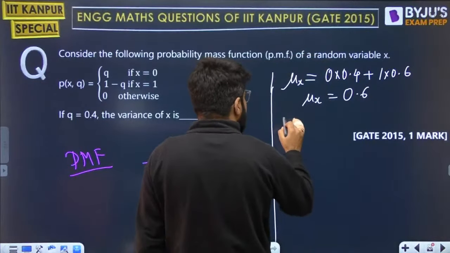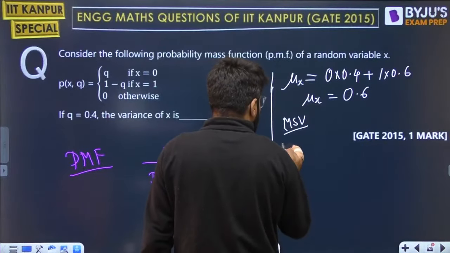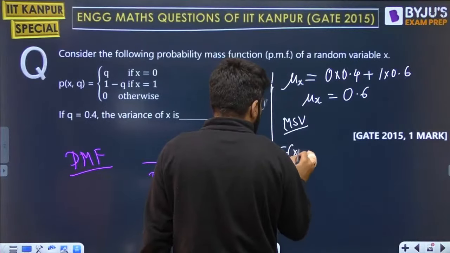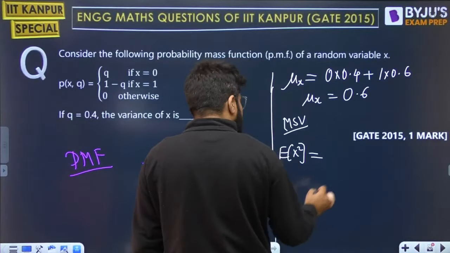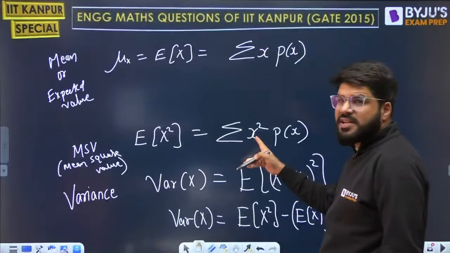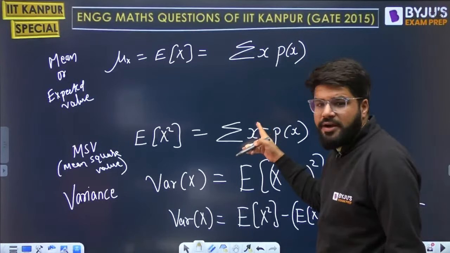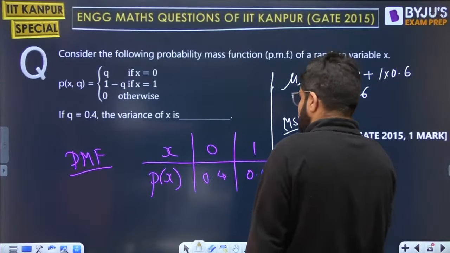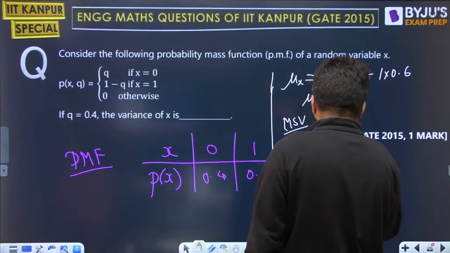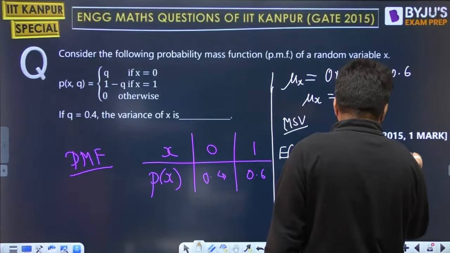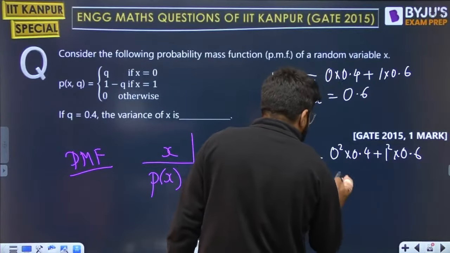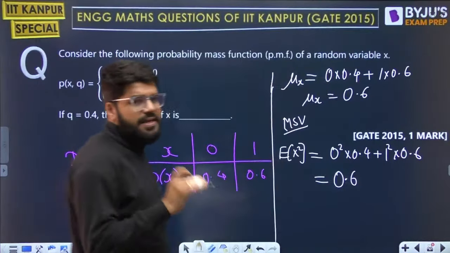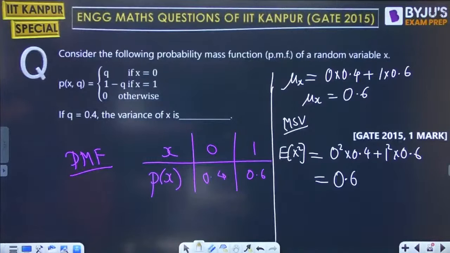Right. Then let us next calculate the mean square value. That is given by E of x square. What is going to be the E of x square? Now E of x square is summation x square PMF. Every value squared multiplied by probability. That is 0 square into 0.4 plus 1 square into 0.6, and hence your answer is equal to 0.6.